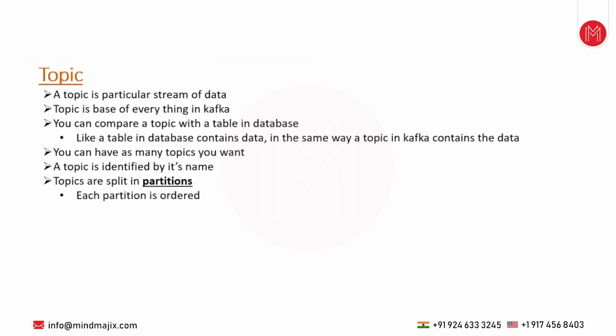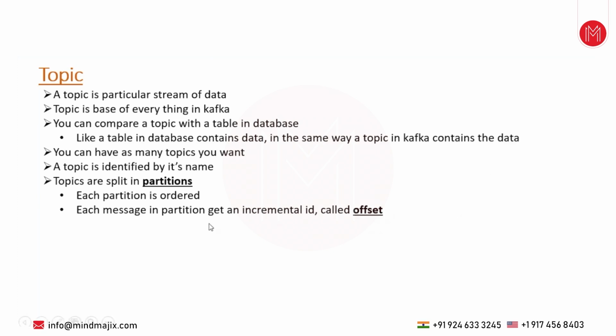Each partition in a topic is ordered. Each message in the partition gets an incremental ID called an offset. For example, if a message gets pushed into the topic and inside the partition, it will have an ID. That ID is called the offset. The word offset refers to a message. When I say one offset, it means one message. When I say 10 offsets, it means 10 messages. When I say 100 offsets, it means 100 messages.